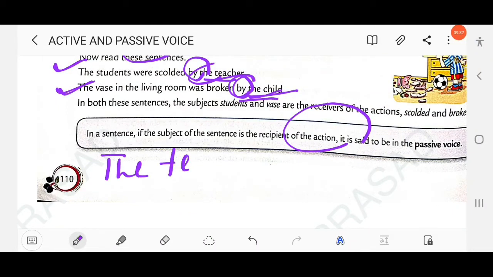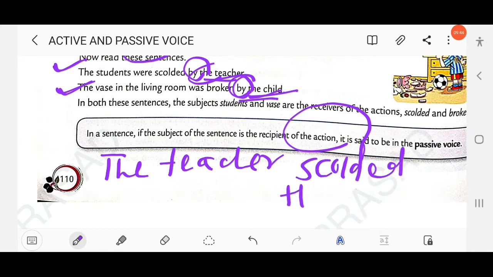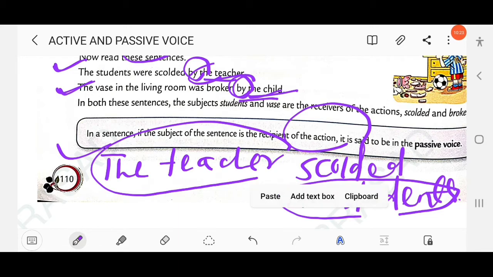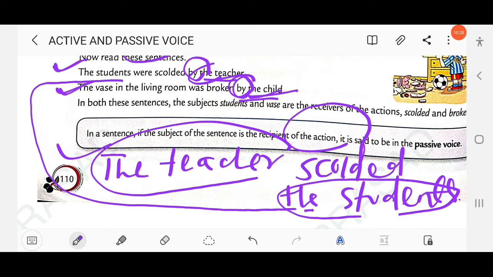The teacher scolded the students. So here the subject is the teacher, and the object is the students. This is active voice. So the object in the active voice becomes the subject in the passive voice. Here the object is the students in the active voice, but it becomes the subject in the passive voice.